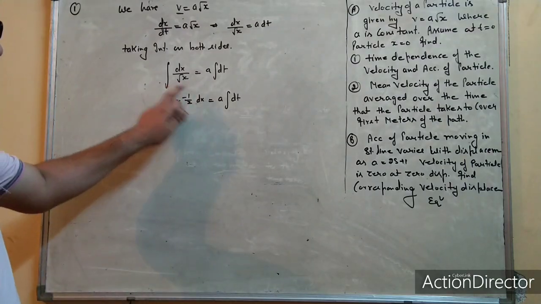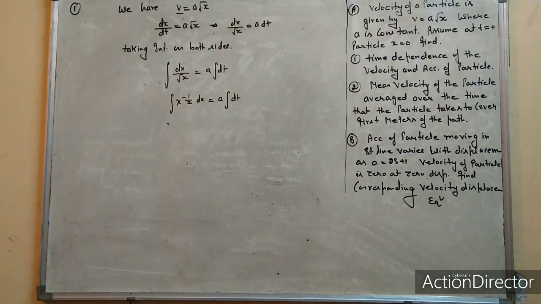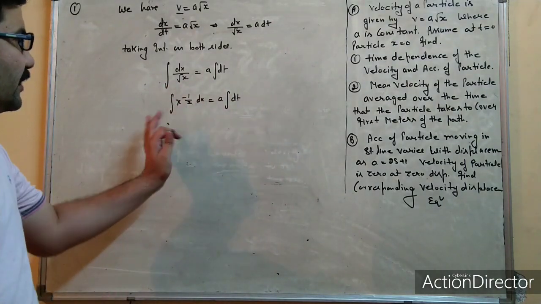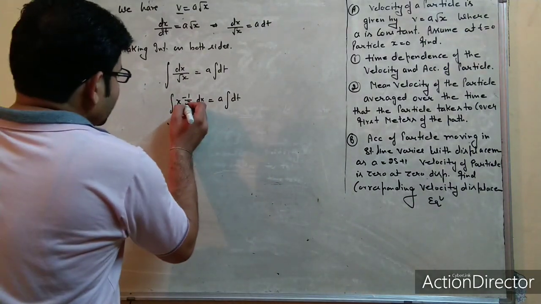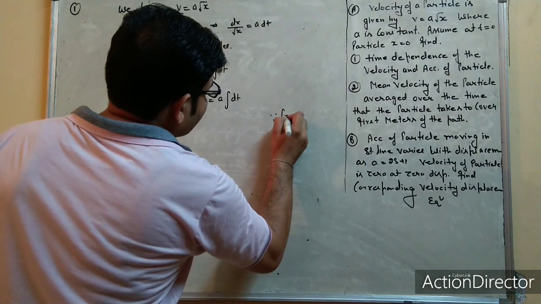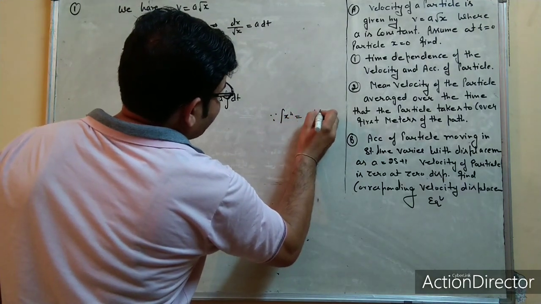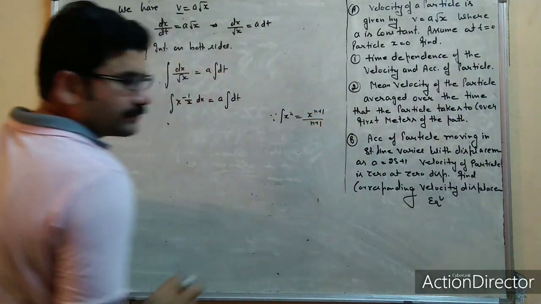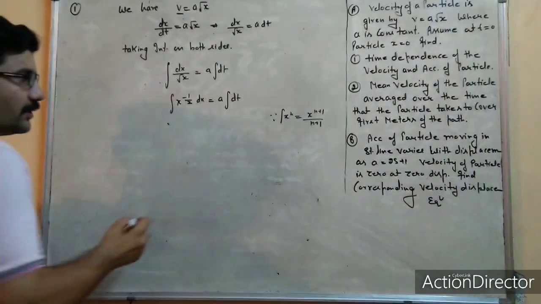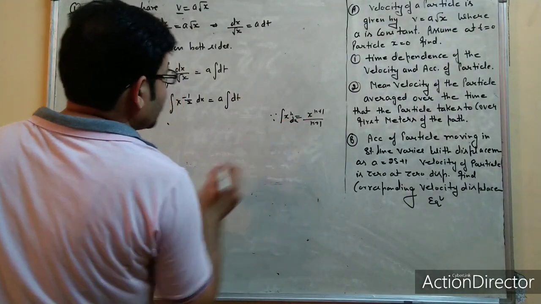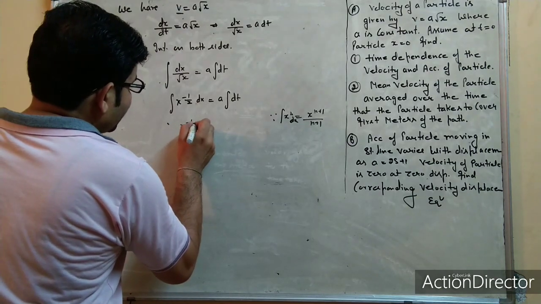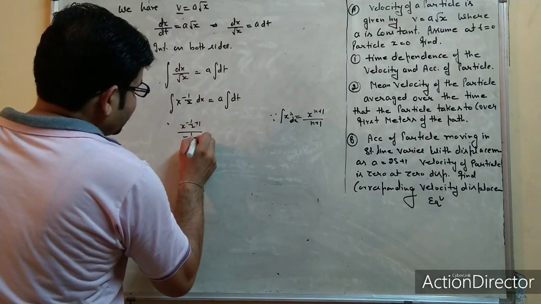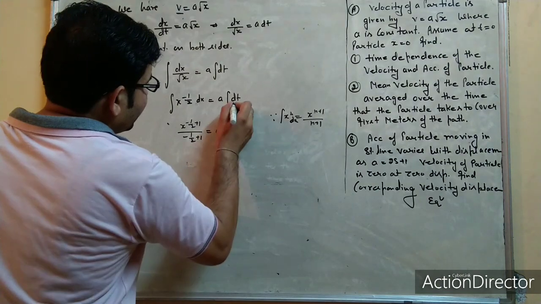Limit will be 0 to x, 0 to t. Very simple. But if you didn't take any limit, then it will give the answer. We know that the integration of x^n can be written as x^(n+1)/(n+1). These are the simplest formulas. So this is x to the power n, which means you have to put x^(-1/2+1), that is -1/2 + 1 = 1/2, and that will be t.